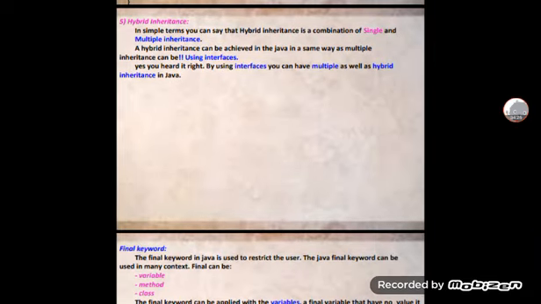In simple terms, you can say that hybrid inheritance is a combination of single or multiple inheritance. In Java, hybrid inheritance can be achieved in the same way as multiple inheritance, using interfaces only. Yes, you heard it right. By using interfaces, you can have multiple as well as hybrid inheritance in Java. This is about hybrid inheritance.